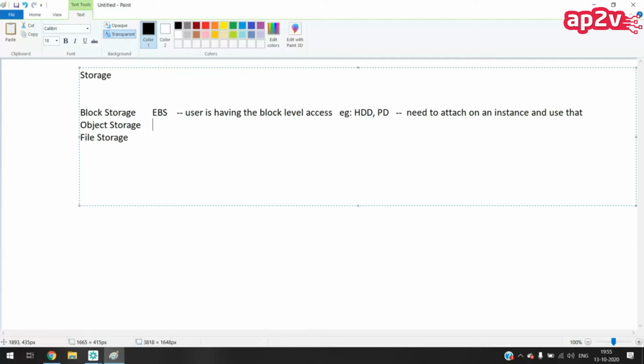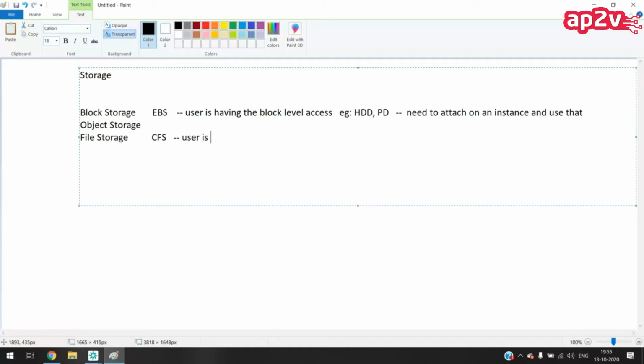Then what is object storage? NFS is not object storage. NFS is an example of file storage. AWS gives EFS as the cloud file system. EFS is the file storage from AWS.